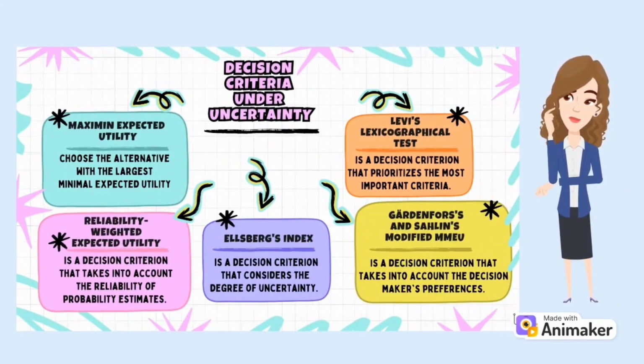The first is maximum expected utility, which is to choose the alternative with the largest minimal expected utility. The second is reliability weighted expected utility, which is a decision criterion that takes into account the reliability of probability estimates. The third is Ellsberg's index, which is a decision criterion that considers the degree of uncertainty. The fourth is Gardenfors and Sahlin's modified MMEU, which is a decision criterion that takes into account the decision maker's preferences. The fifth is Levi's lexicographical test, which is a decision criterion that prioritizes the most important criteria.